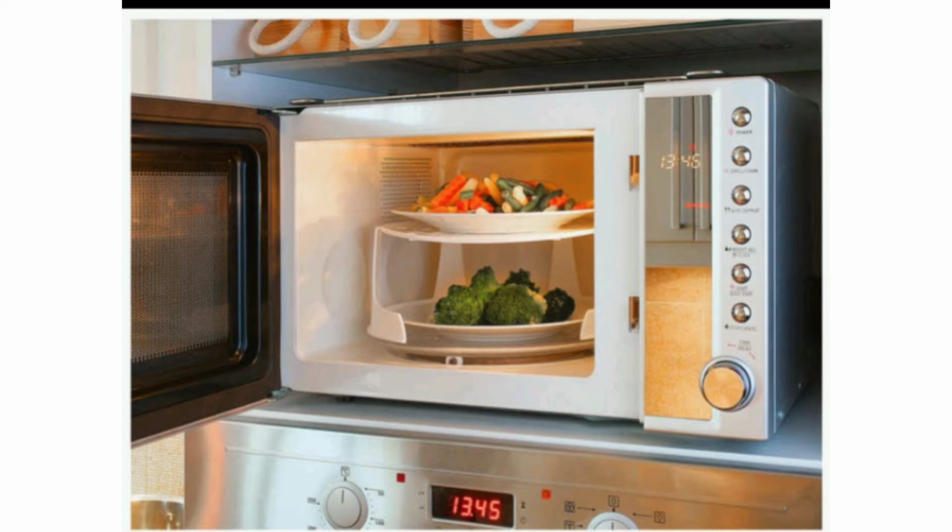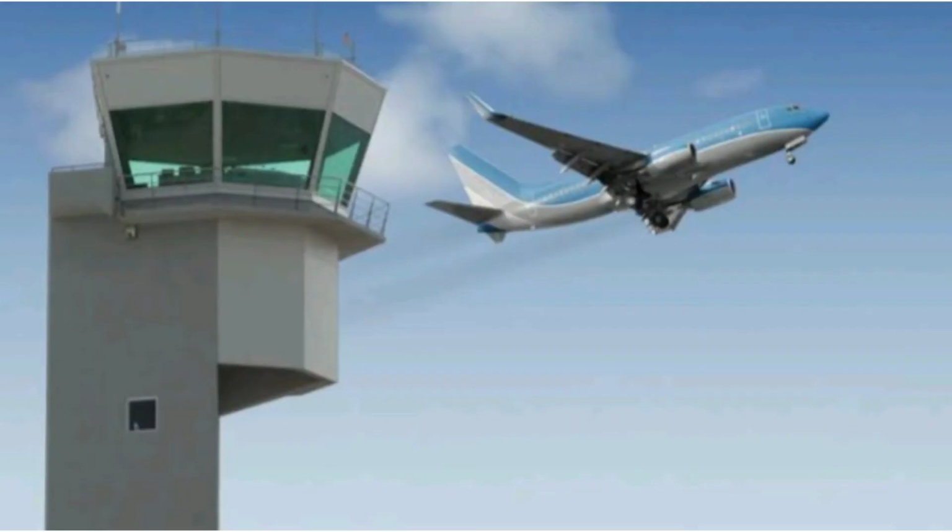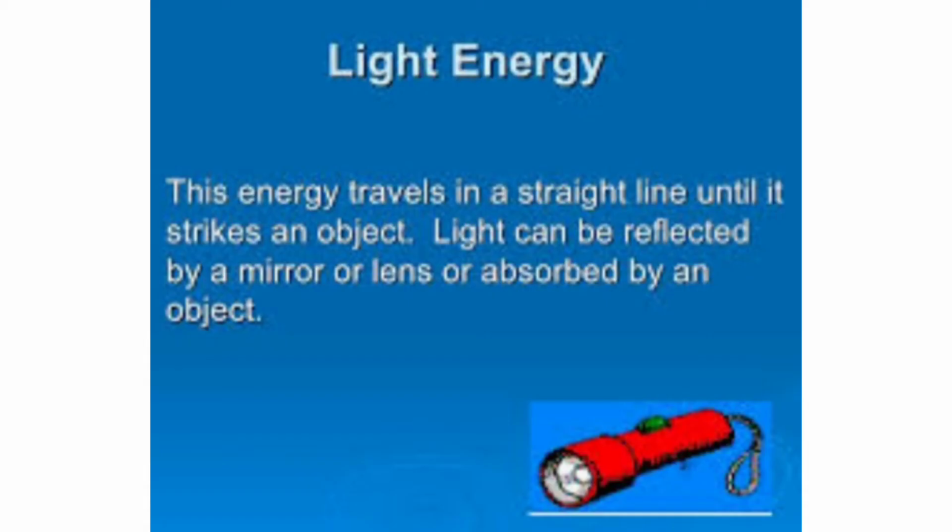For example, the energy used to cook food in a microwave is a form of light energy. Another one is radar systems used for air traffic control, which use a form of light energy.